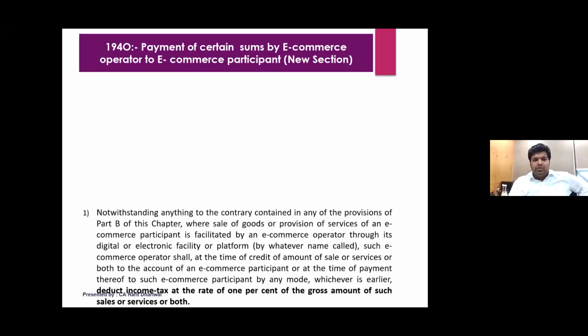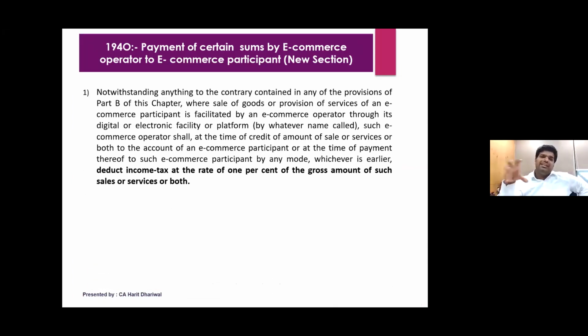Now coming to 194O, payment of certain sums by an e-commerce operator. Again, I'll give you a simple example. For example, I am an e-commerce participant, Mr. X, who is a seller, and there is Amazon, which is the e-commerce operator, the platform, and there is Mr. Y to whom I am selling. If Mr. X is selling to Mr. Y through Amazon, the buyer pays to Amazon, and Amazon pays to me. Whatever amount Amazon pays to me as an e-commerce participant, TDS at the rate of 1% will have to be deducted, if the amount is more than 5 lakhs.